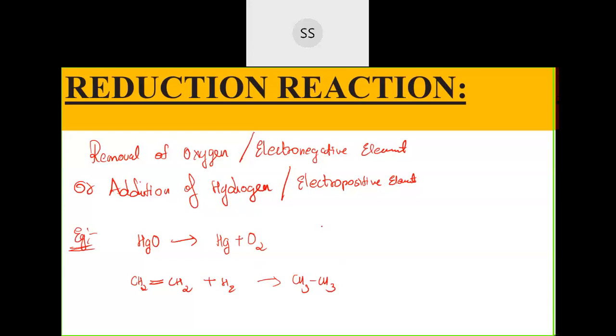Yes, now we'll go for the next definition. See, altogether you got actually 4 definitions for oxidation as well as reduction. One is in terms of oxygen and one electronegative element, one in terms of hydrogen and electropositive element. Now next we will go for oxidation and reduction in terms of electrons. I am writing in terms of electron now. See what they are.